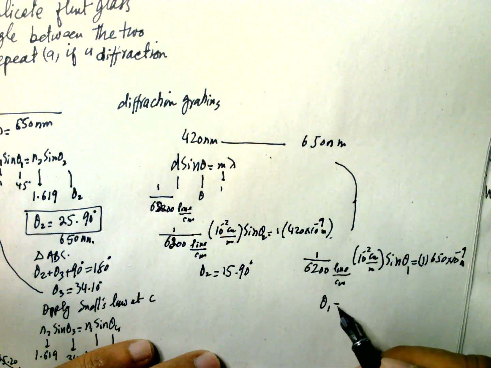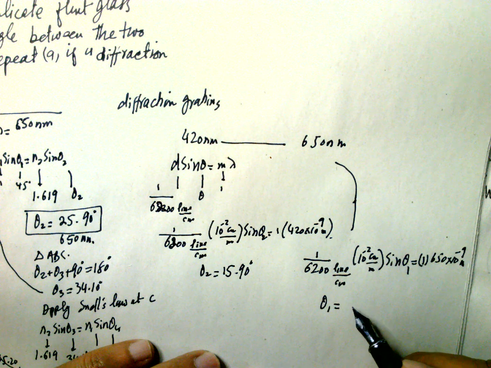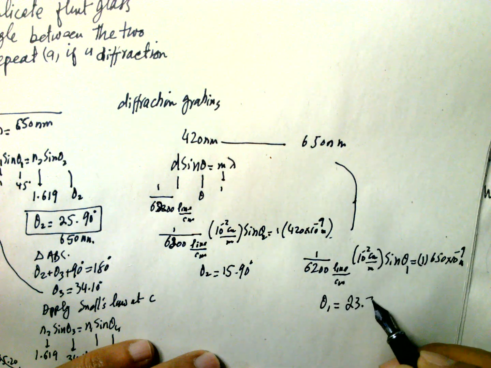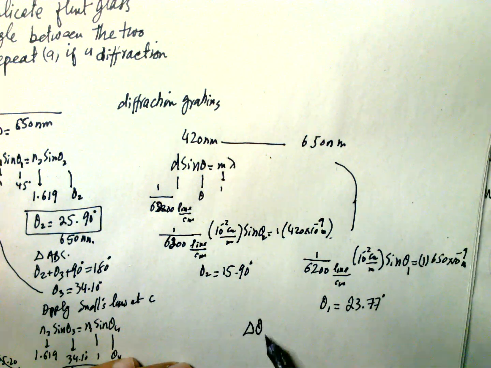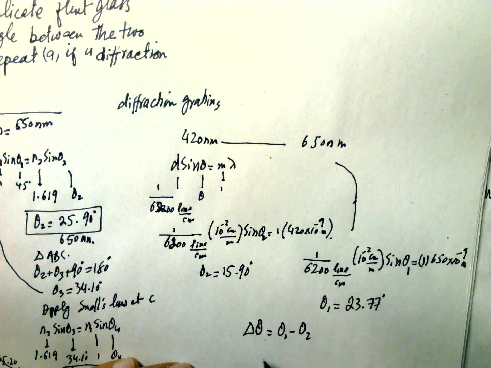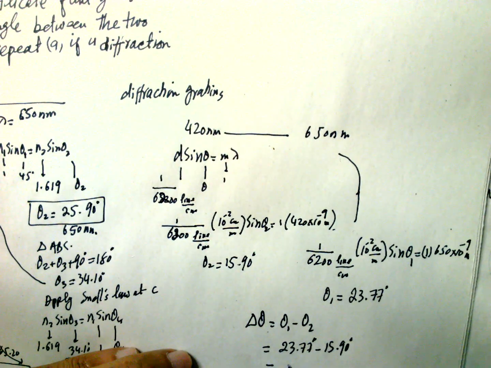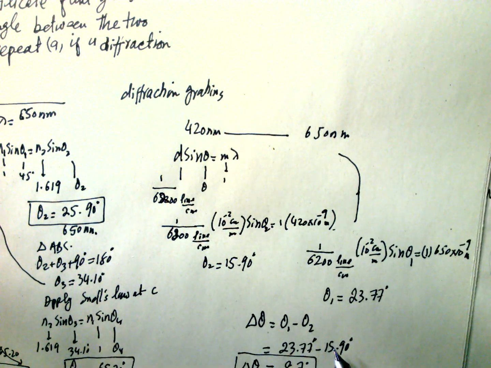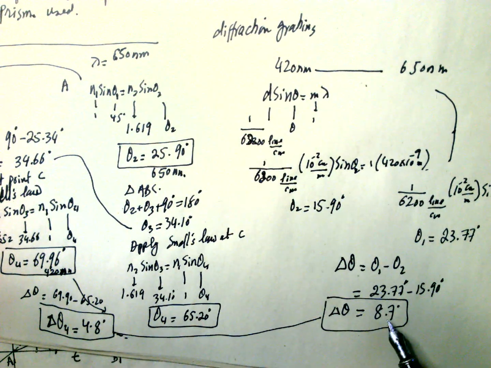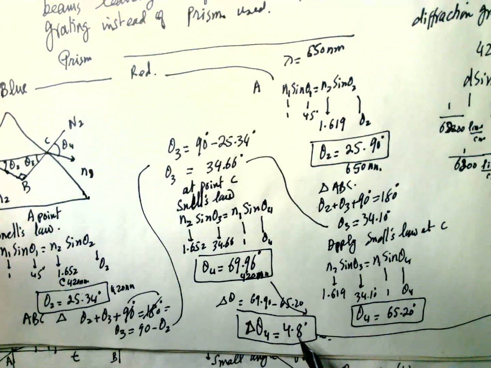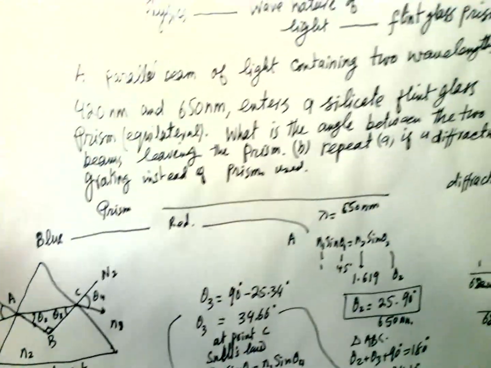So theta 1 is equal to 23.77 degrees. So the difference delta theta is equal to theta 1 minus theta 2, which is 23.77 minus 15.90 degrees. So this angle is 7.87 degrees. So this is the difference between the prism and the diffraction grating. There will be a more pronounced difference in the grating compared to the prism. So this is the answer of this question.